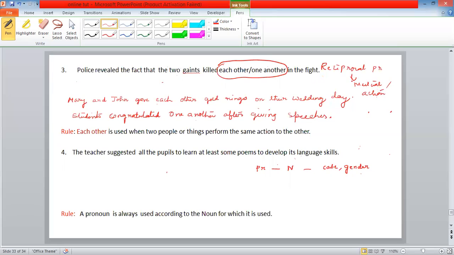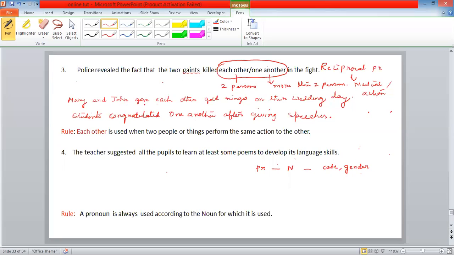The same action is actually shared by both of the persons or more than two persons. For example, here each other is referred to two persons, whereas one another is referred to more than two persons. So let's see the example over here.